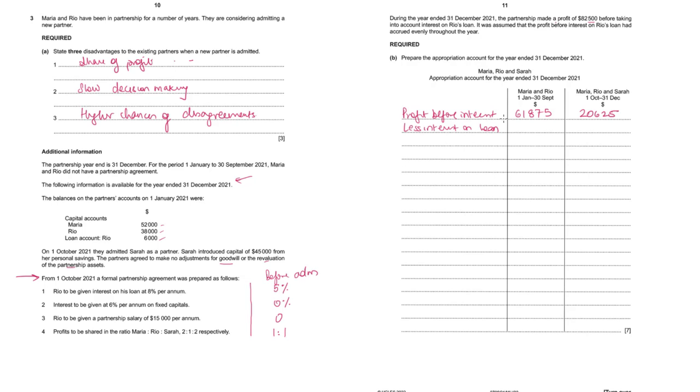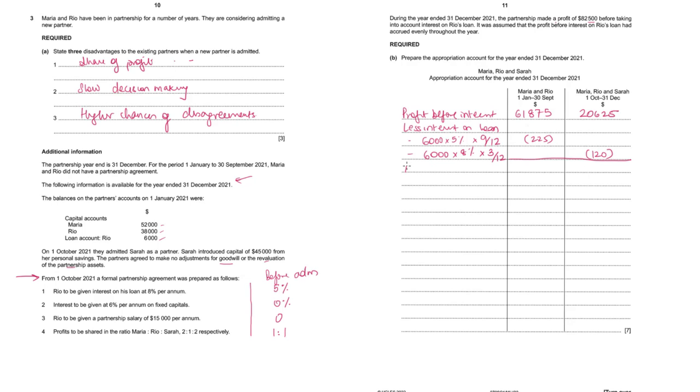Interest on loan for Rio: before the admission we will count it as 5%, so 6,000 into 5% into 9/12, and for the remaining 3 months 6,000 into 8% into 3/12, so 225 and 120.